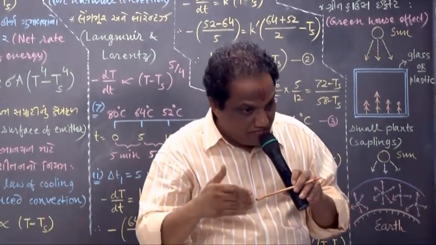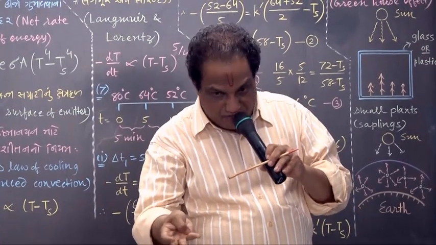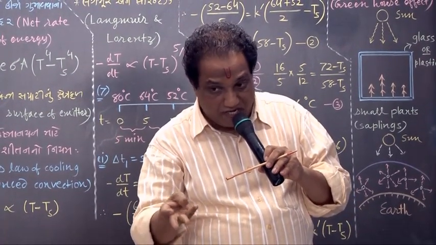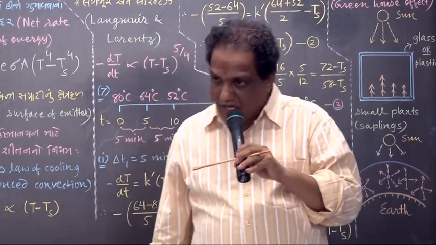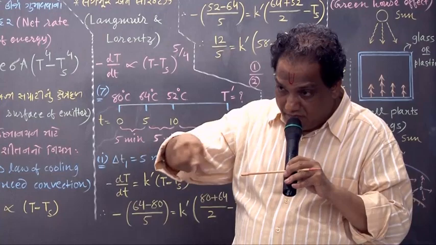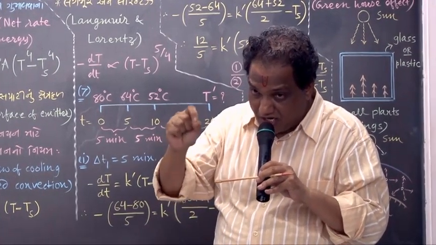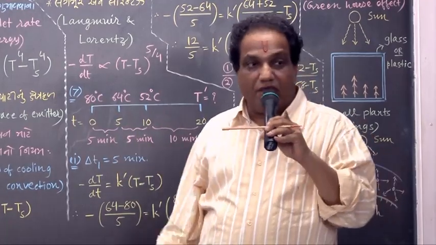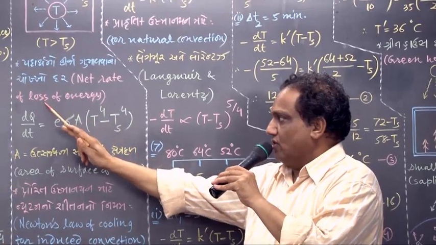It may lose heat energy by way of heat conduction, heat convection, heat radiation. When you consider all three modes of heat transfer, then you should say net rate of loss of energy.